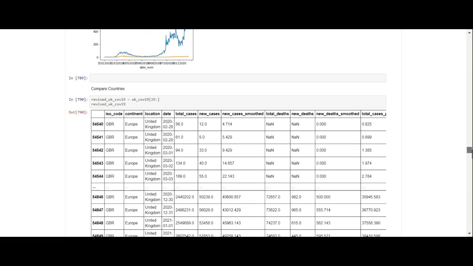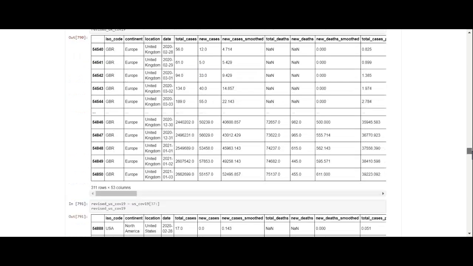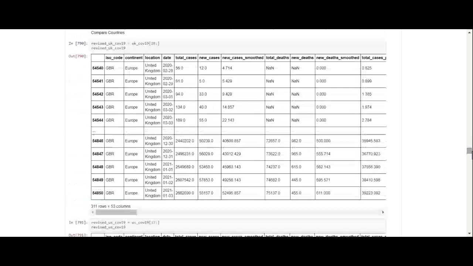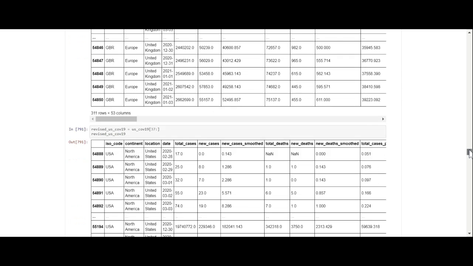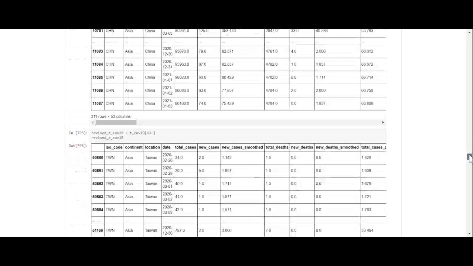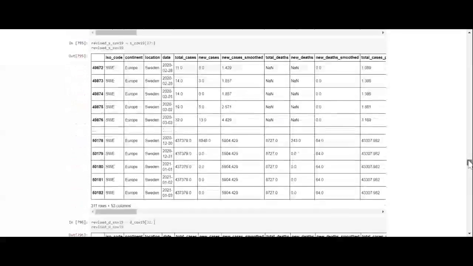So now we're comparing the countries, so we have to make sure that all the countries analyzed have the same amount of rows and columns. I had to remove some rows to make all of the data frames compatible. So now that you know what I've done in that regard, I'll just skip through that.